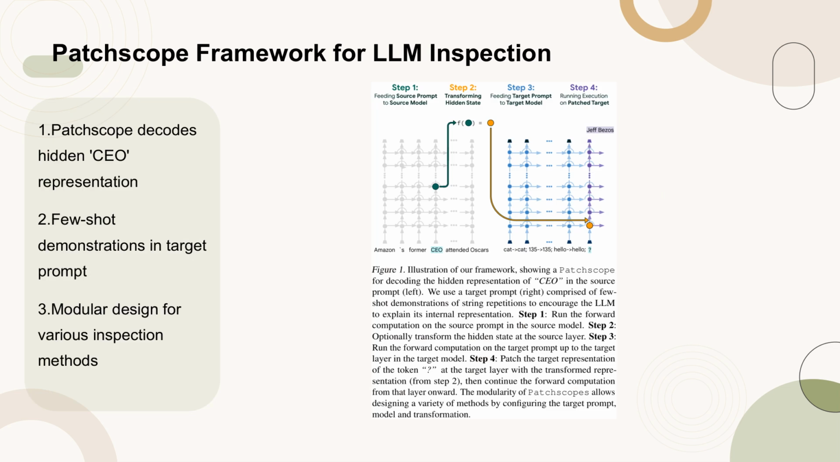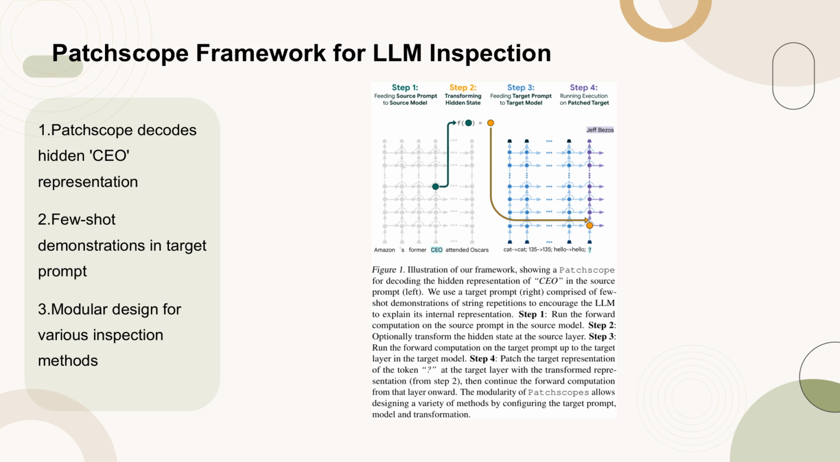Figure 1 illustrates the Patchscope framework, which decodes the hidden representation of the token CO from a source prompt. The process involves using a target prompt with few-shot demonstrations to encourage the large language model, LLM, to explain its internal representation. The steps include running the forward computation on the source prompt, optionally transforming the hidden state, running the forward computation on the target prompt, and patching the target representation of the token ? with the transformed representation.